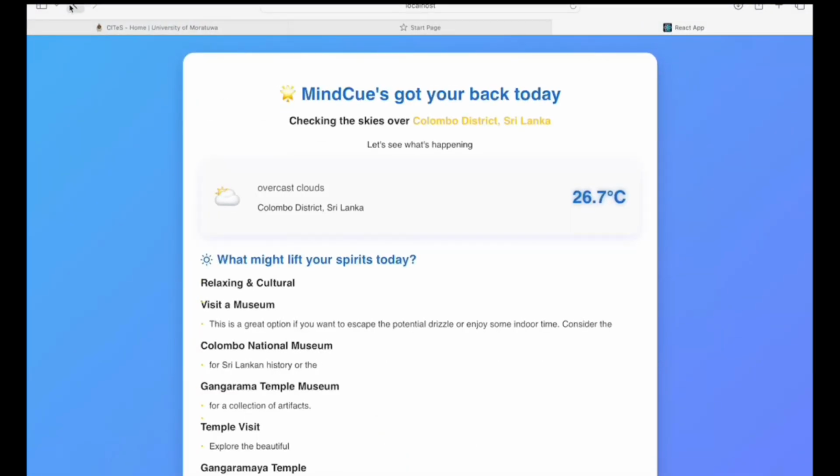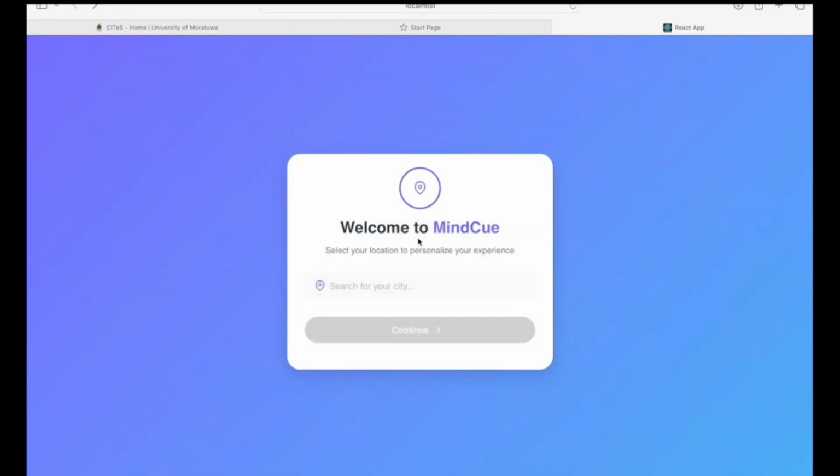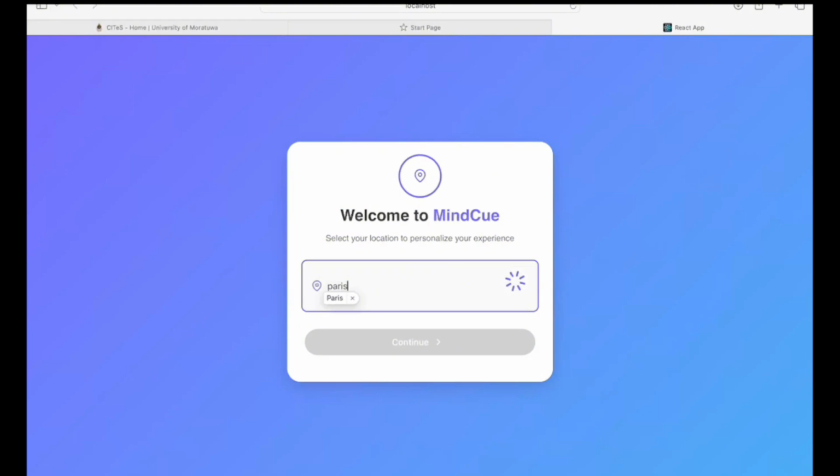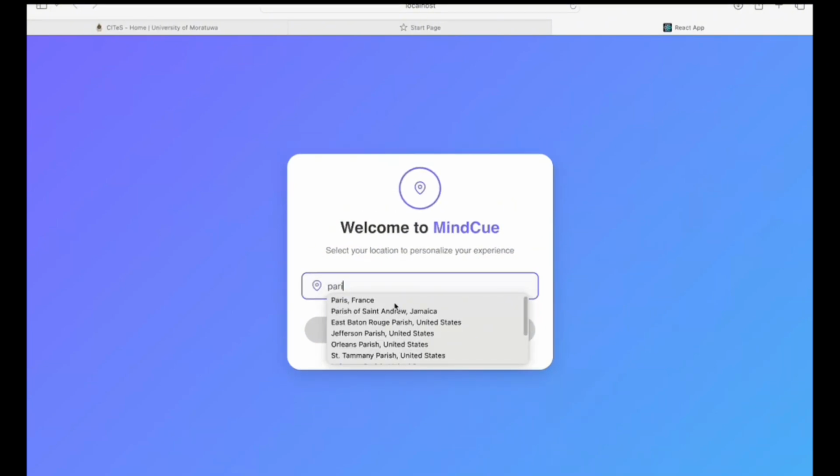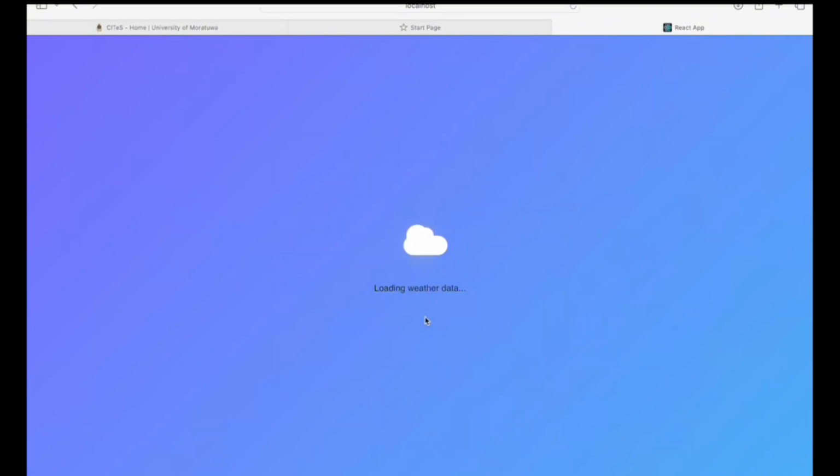Let's try one more time for a different location. Shall we? For a 4-in-1 this time. Let's go with Paris. So, Paris, France. Continuing to weather analysis, leading on to the weather page.